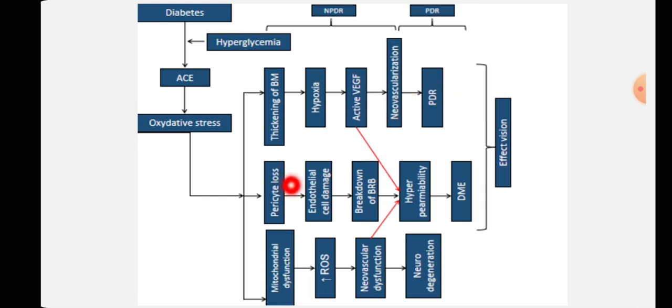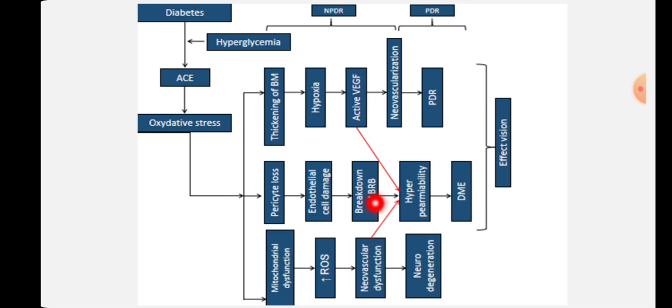Now let's come to the pericyte cell damage. Here in the blood vessel wall, the components are endothelium, pericyte, and astrocyte. Pericyte cells are very important to maintain the normal blood vessel integrity. So if, because of the oxidative stress, pericyte cell damage starts, it will lead to endothelium cell damage also, and because of this, it will lead to breakdown of the blood retinal barrier.